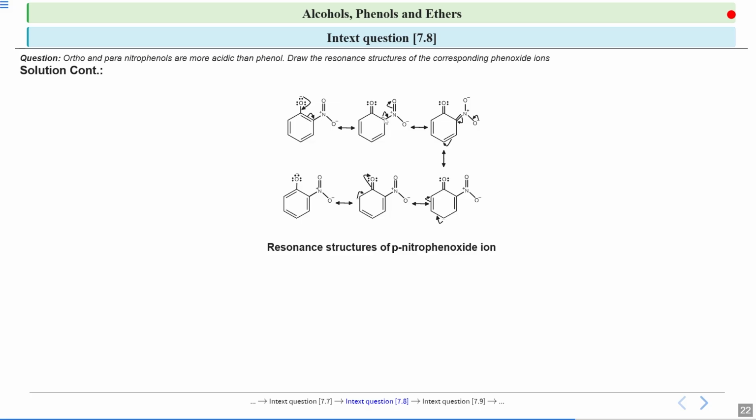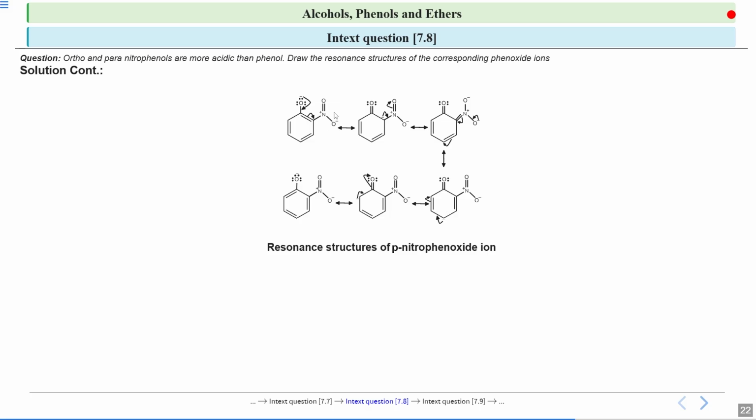Okay, so now this resonance will take place. So this is how you will see that this negative sign now comes here, and there will be a double bond between this carbon and nitrogen, and this goes at this side, which forms a negative sign over here. So similarly, there will be movement of your negative charge as well as these pi electrons, and with these resonating structures you can see how the resonance is developed.